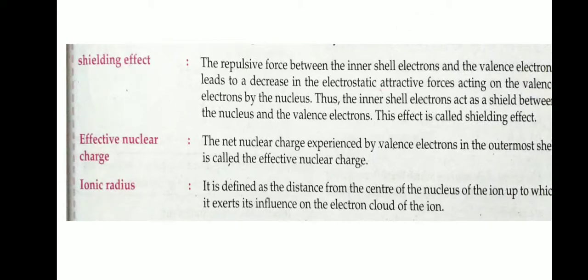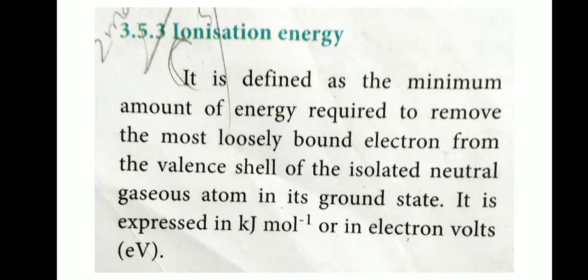What is the effective nuclear charge? The net nuclear charge experienced by a valence electron in the outermost shell is called the effective nuclear charge. Okay. Ionization energy. Next one, ionization energy. It is defined as the minimum amount of energy required to remove the most loosely bound electron from the valence shell of an isolated neutral gaseous atom in its ground state. This is expressed in kilojoule per mole or in electron volts.